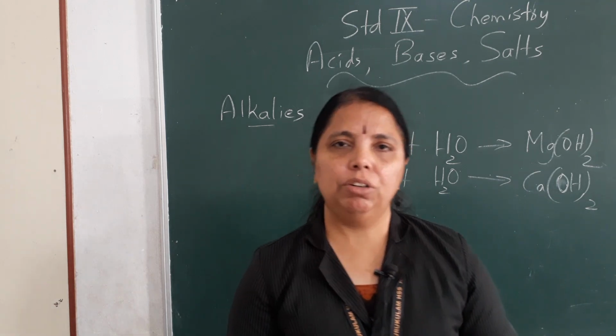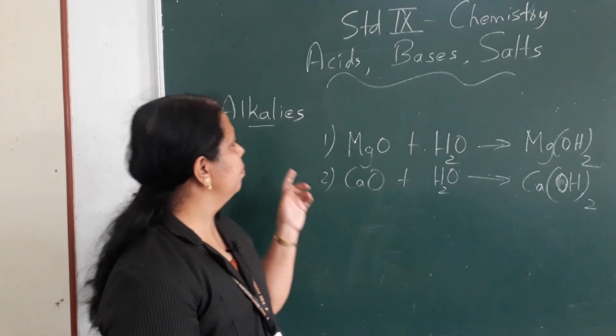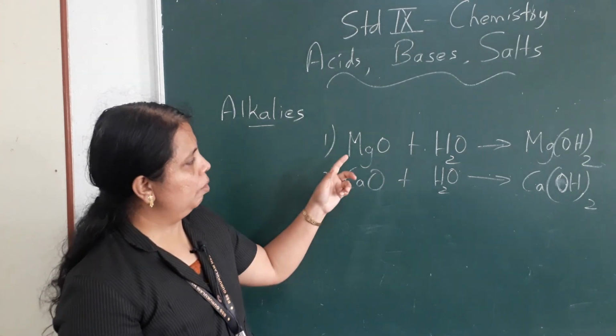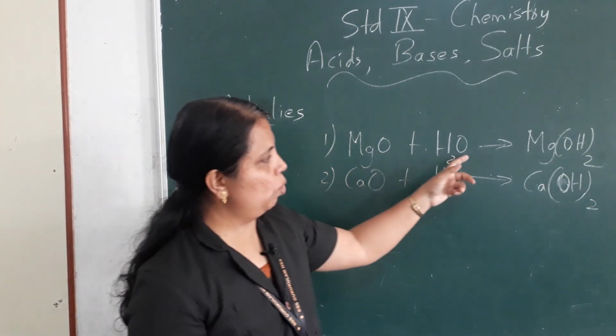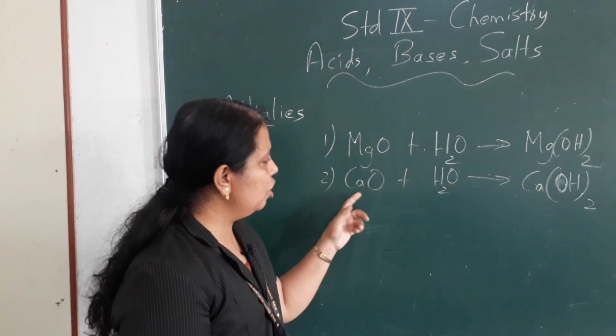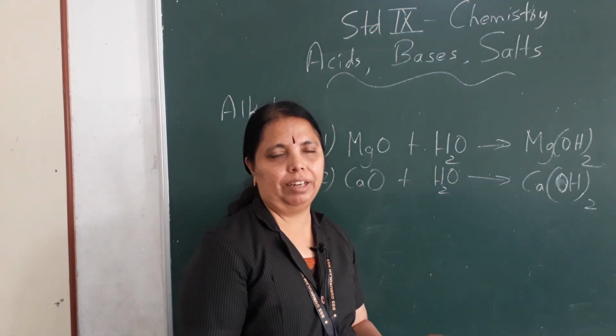Have a look at the board, children. Here I have written two reactions. First one, magnesium oxide plus water, we get magnesium hydroxide. Second one, calcium oxide plus water, we get calcium hydroxide.